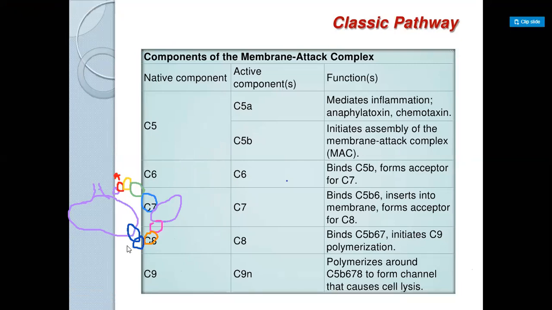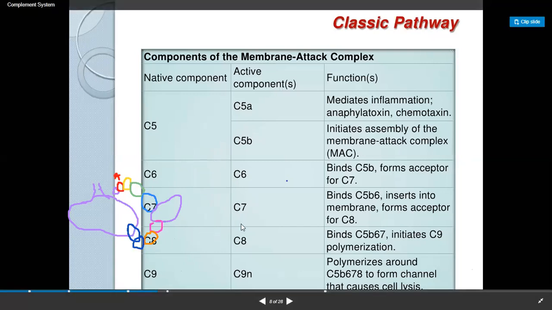This complex and this pathway is known as the classical pathway, and in the upcoming lecture we will discuss the alternate pathway.